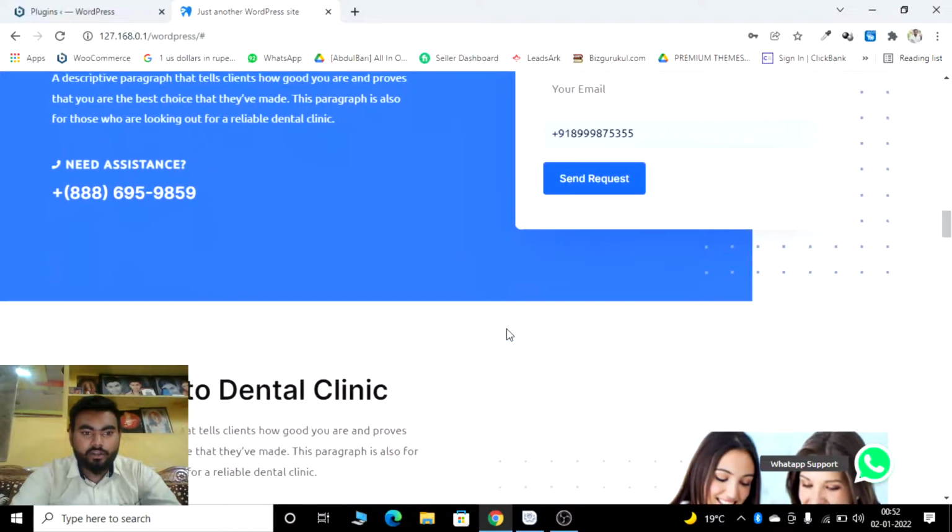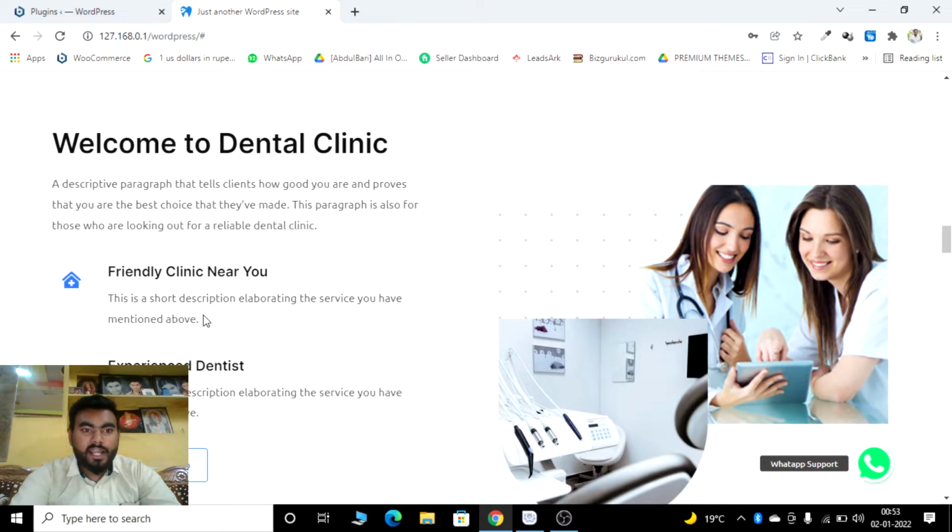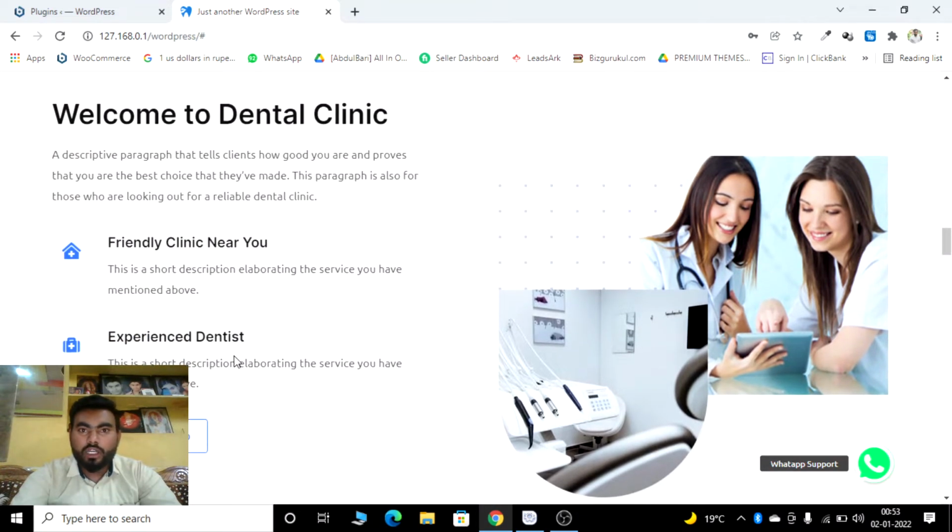So next thing is welcome to the dental clinic. So dental clinic, a friendly clinic near you, and experienced dentists, whatever that is, you can know it. And I have mentioned the Google Map so that if you don't know where the hospital or dental practice is, you can easily find it with the help of the Google Map, because with the help of Google Map our life becomes simple.